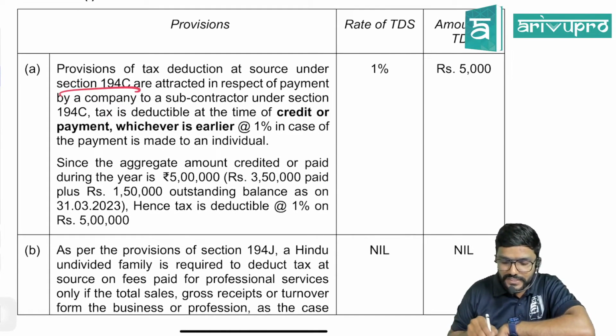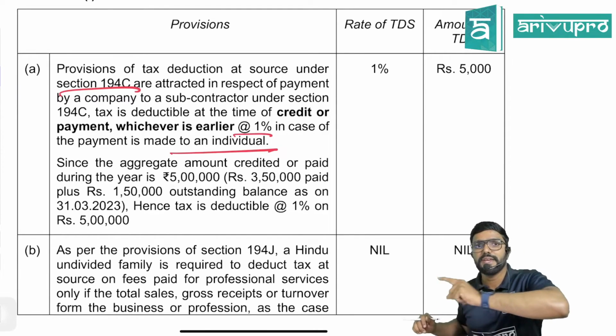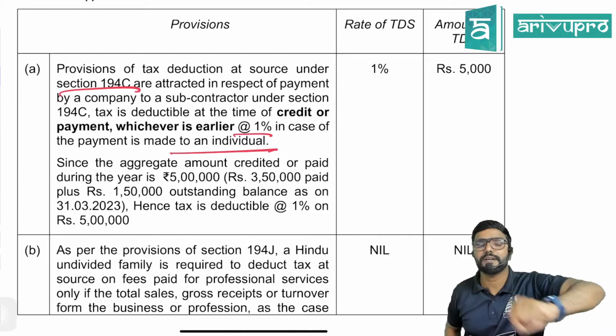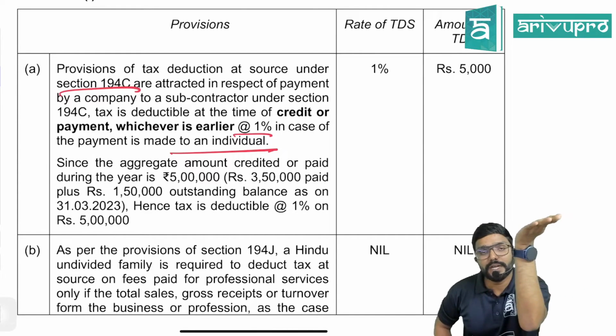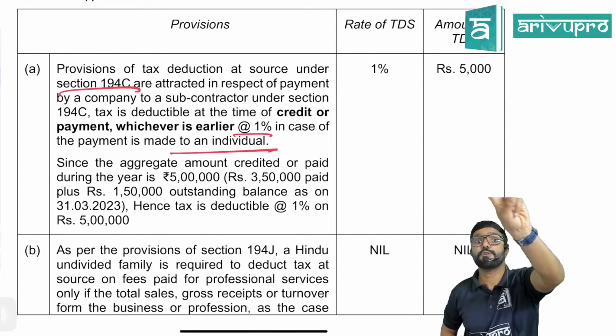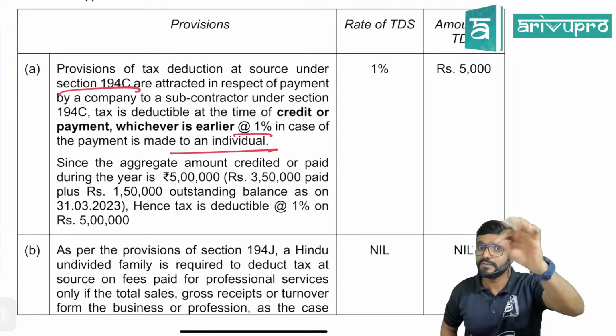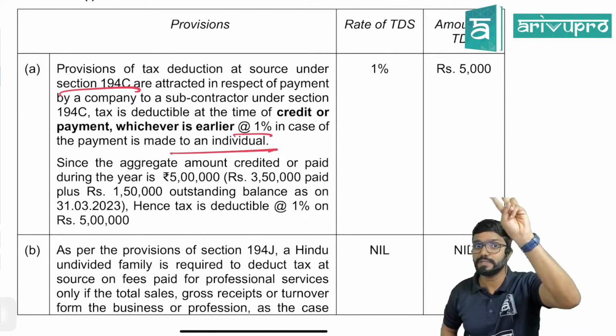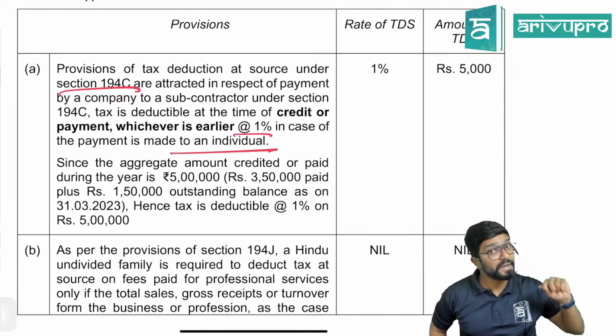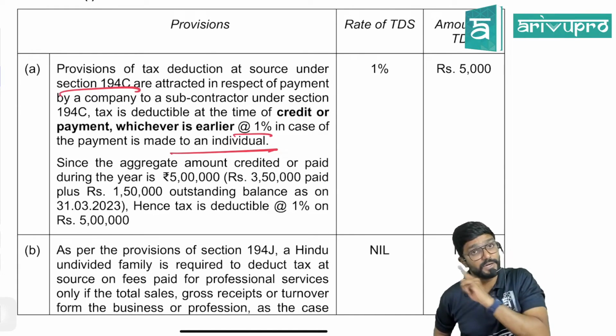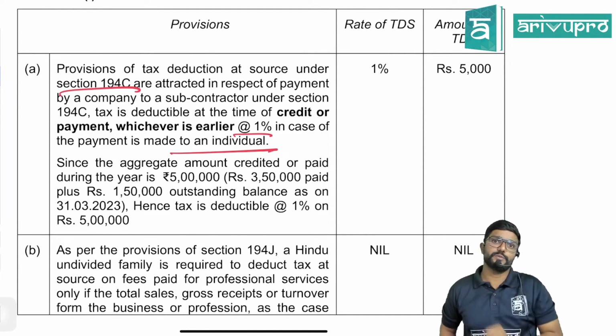So what is the rate? Whichever is earlier, at 1% in case the payment is made to an individual. So who is the payee here? Individual. So what is the rate of TDS? 1%. Sir, what if it is any other person? Then 2%. If payee is individual or HUF, 1%, any other person 2%. Please be careful. Payer is a company, whereas payee, the subcontractor, is an individual.